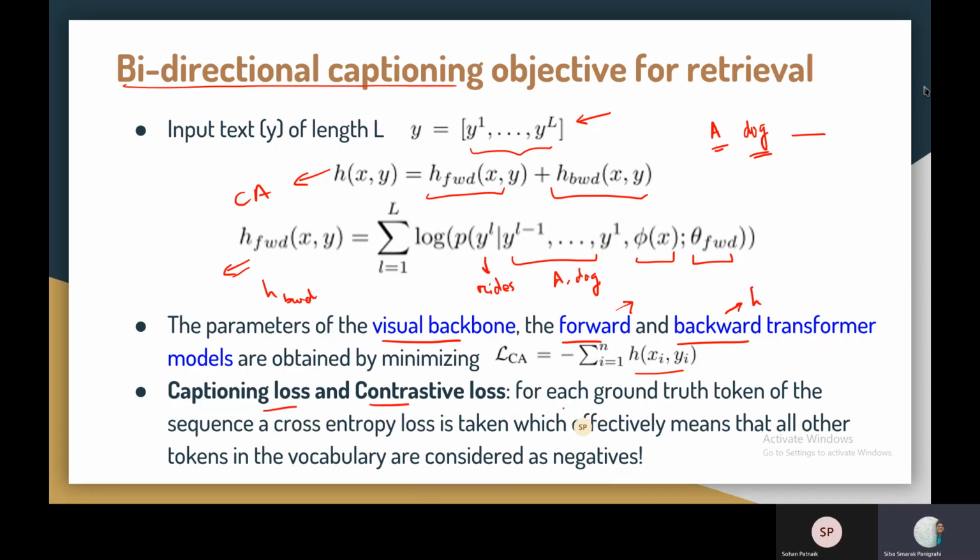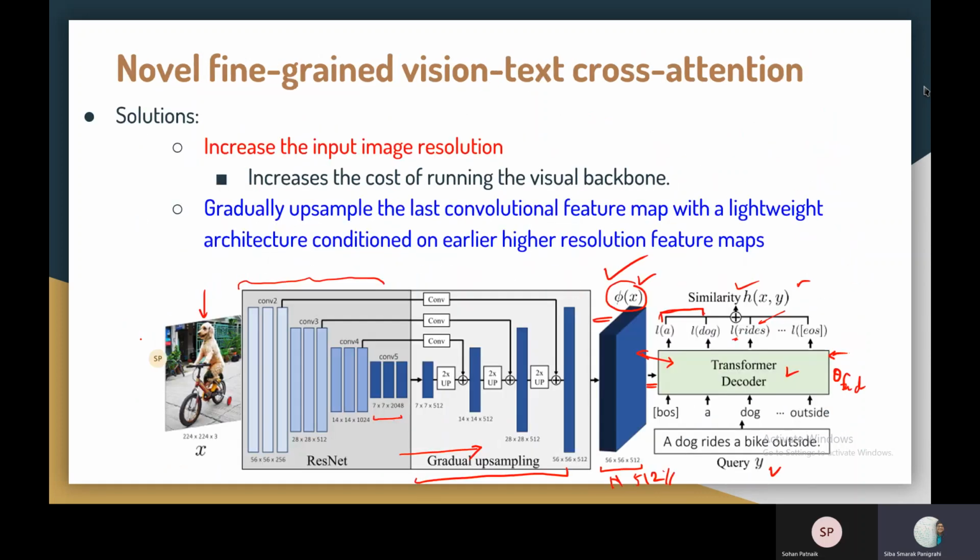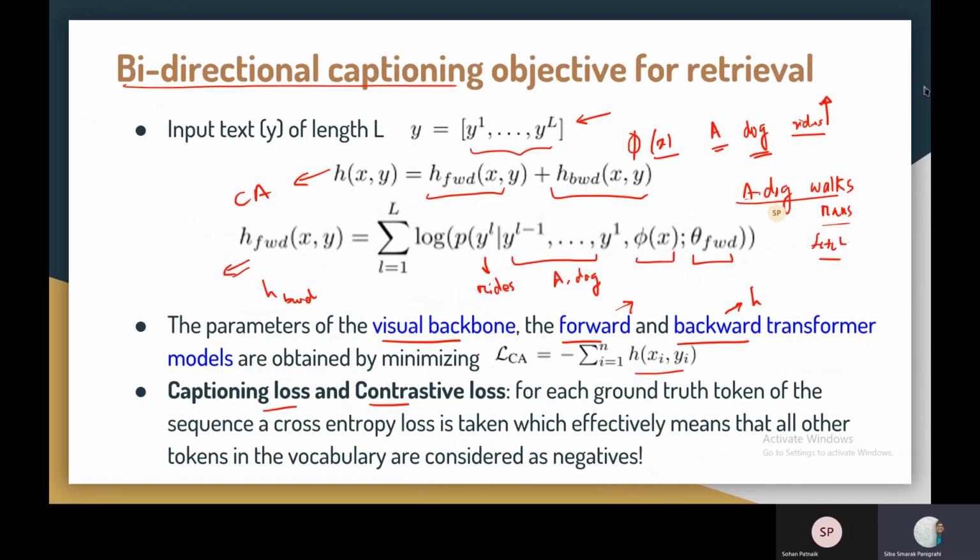So one thing if you observe here is, we are trying to predict the probability of rights, and I want this rights to be high depending upon the input phi x. So this in some sense also means that for a dog, let's say, walks or runs or fetches, the probability of these kind of sentences given this phi x, which is responsible for this image, is going to be low. And in some way we are taking all the other tokens other than the token rights as negative. That's what they are mentioning here.